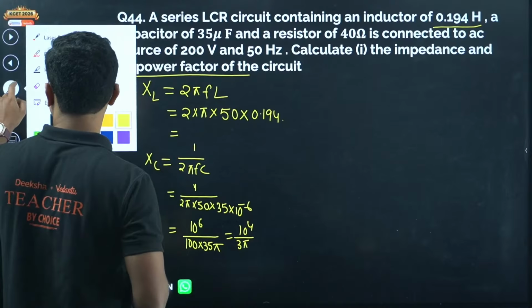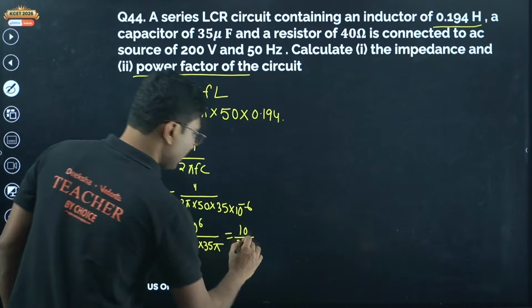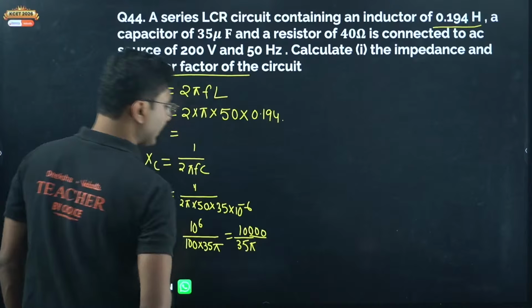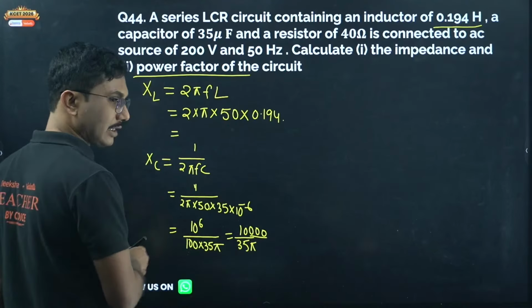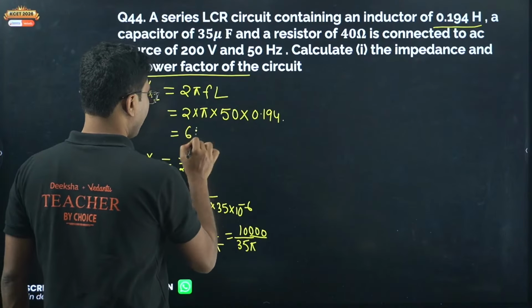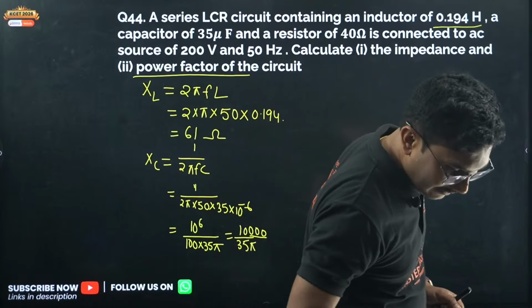10 to the power of 4 means 10,000, 4 zeros, divided by 35. So calculate these two values and tell me the answers. 60.9. Okay, let me take this as 61 ohm. And what about XC?